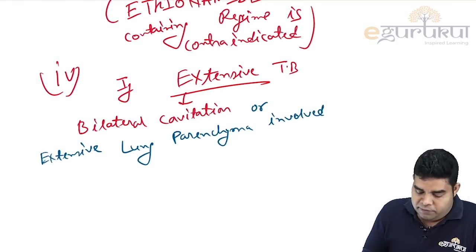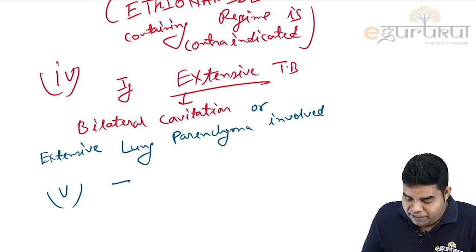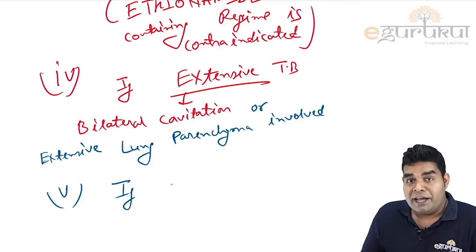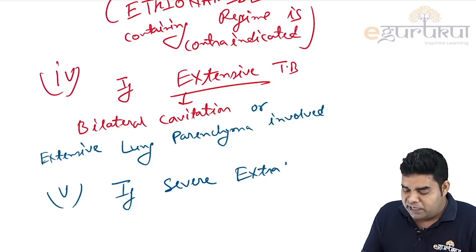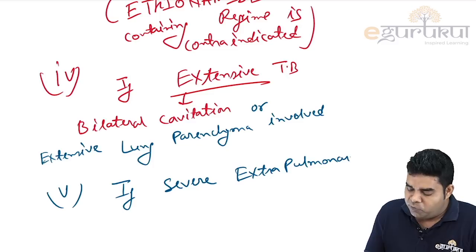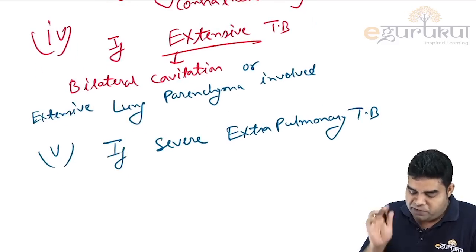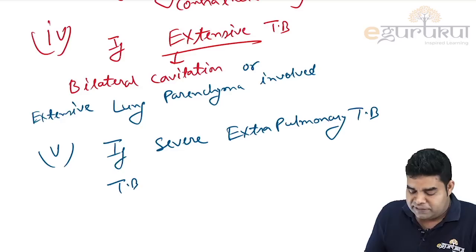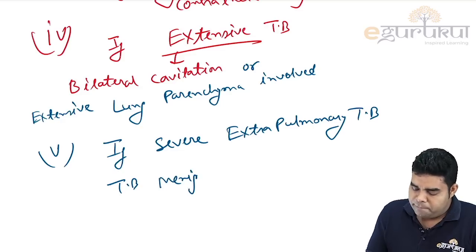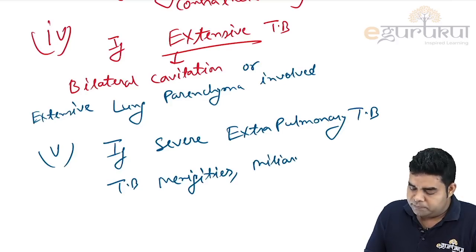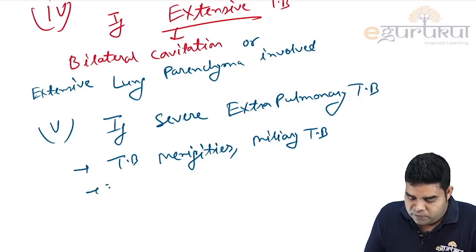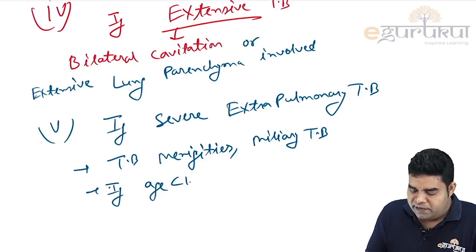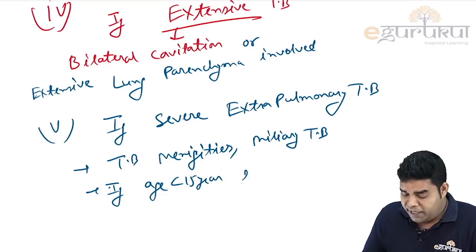Okay. Fifth condition when we don't give it, if it is severe extrapulmonary TB. So again they can ask the definition of severe extrapulmonary TB. What do you mean by severe extrapulmonary? Severe extrapulmonary means either there is TB meningitis or there is miliary TB. That is extensive TB.